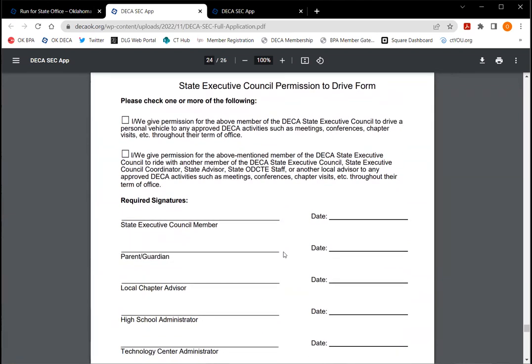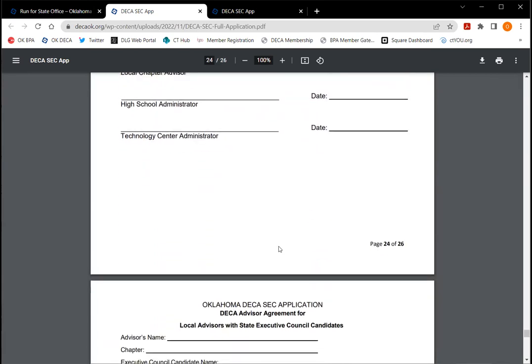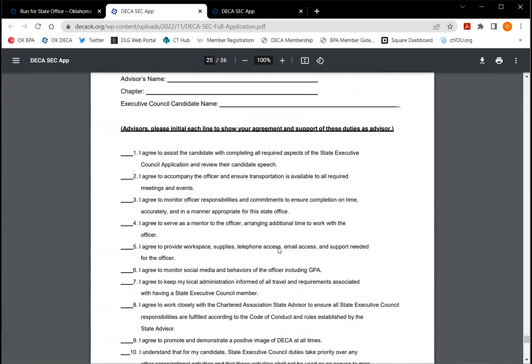The permission to drive form. This is used if you do get elected. That just helps us have this on file to know if you can ride with state personnel or if you cannot, things like that. Who has permission to drive you places?